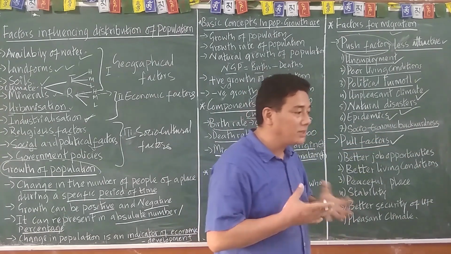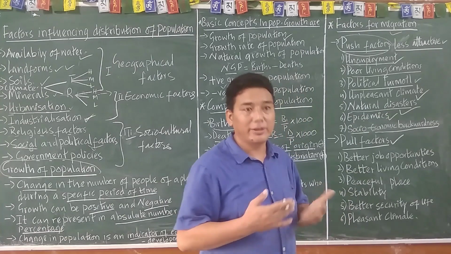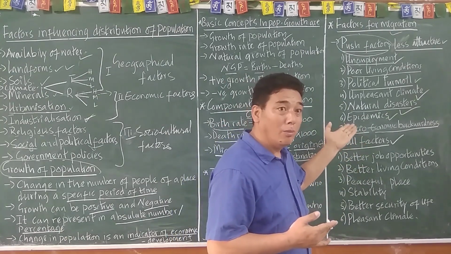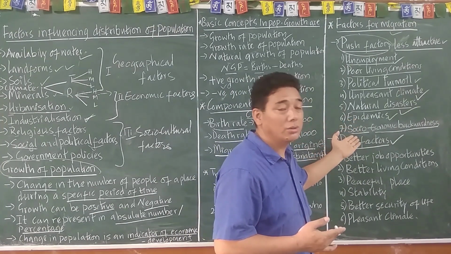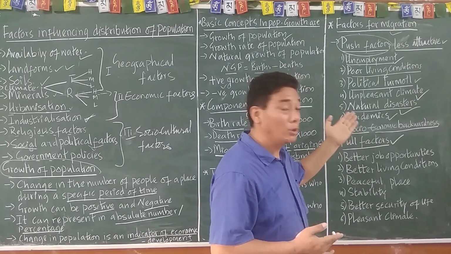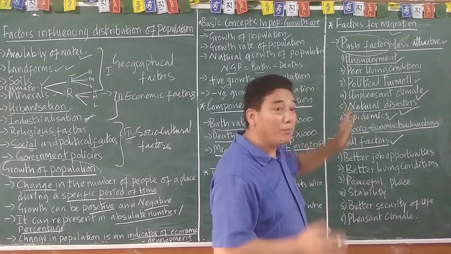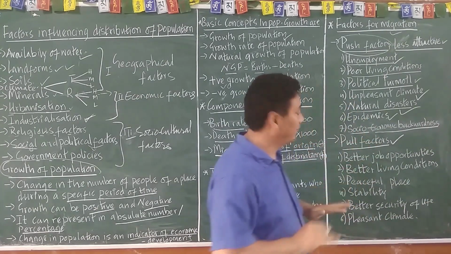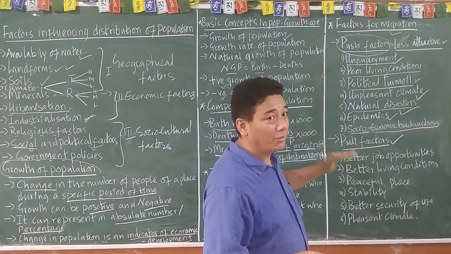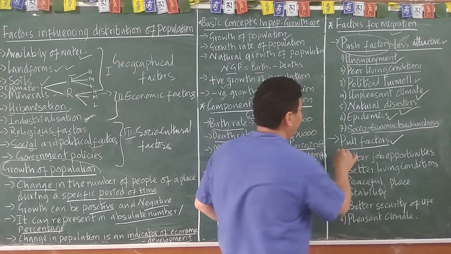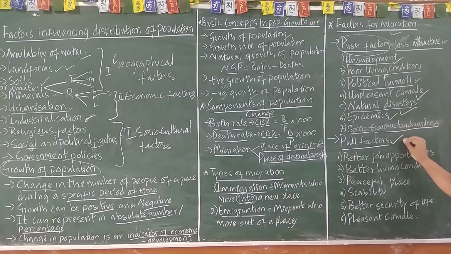Because of that situation, many people migrate to places where there is a good social group and good economic conditions. So they are pushed to those areas. Why? What is the reason? Because that area is less attractive. Then pull factor. So it is a more attractive area.